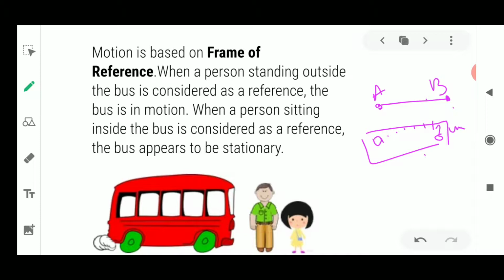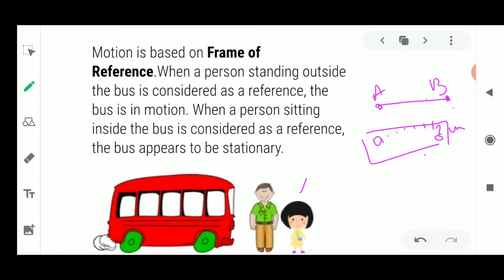Okay, so this is the point. This is known as frame of reference. When you are sitting outside the bus, then you are considered as reference and the bus is in motion. Once you are sitting inside a bus, you are considered as reference and the bus appears to be stationary.